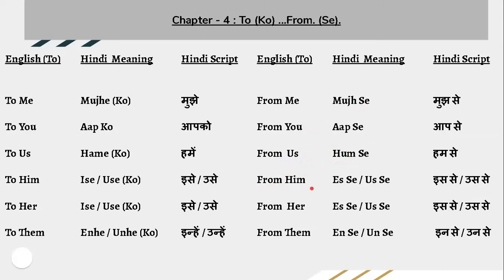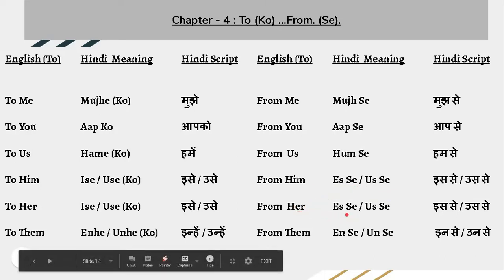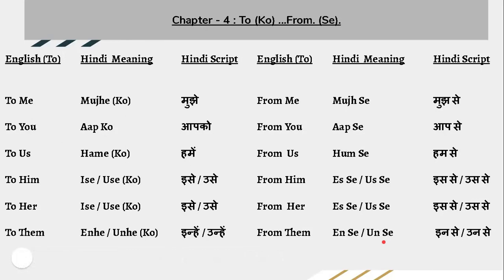From him, इससे or उससे. Again depends on the extent where the person is. From her, again the same. For him or her, mostly we are using the same, इससे or उससे. From them, इनसे or उनसे. Instead of them, you can use the same sound for your elders also.